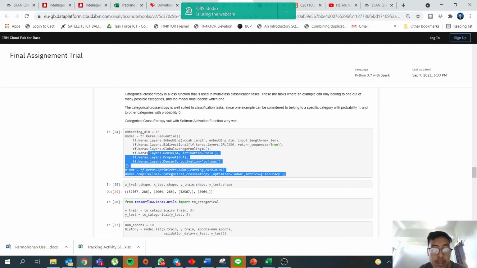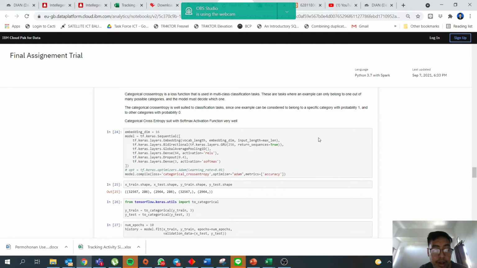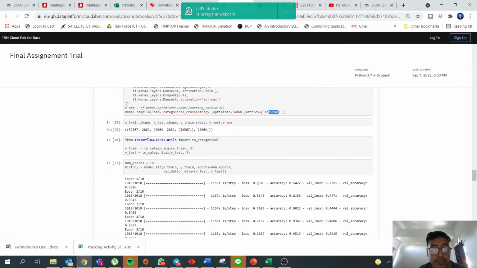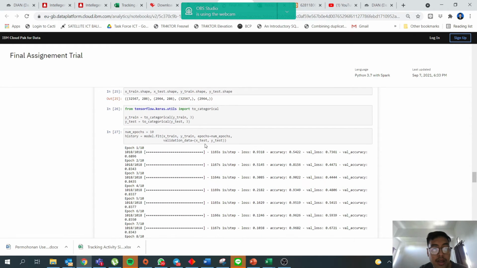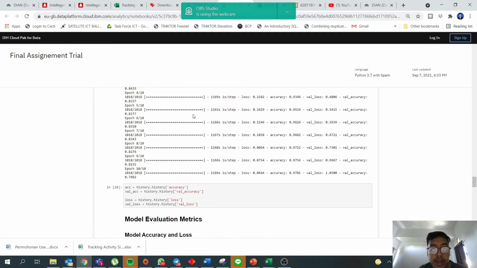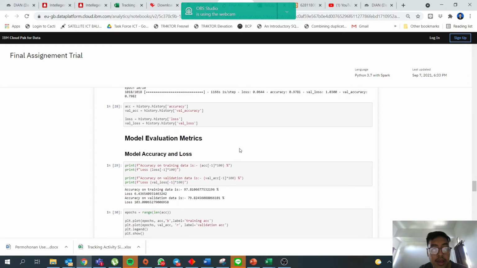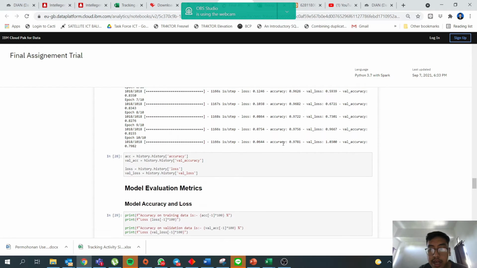So basically this is the syntax for my model creation: embedding, bidirectional, global average pooling 1D, dense, dropout, and dense for softmax. This is the categorical cross entropy, Adam optimizer, then metrics accuracy. So basically, I train the model, and the last is I got a validation accuracy of 79%.